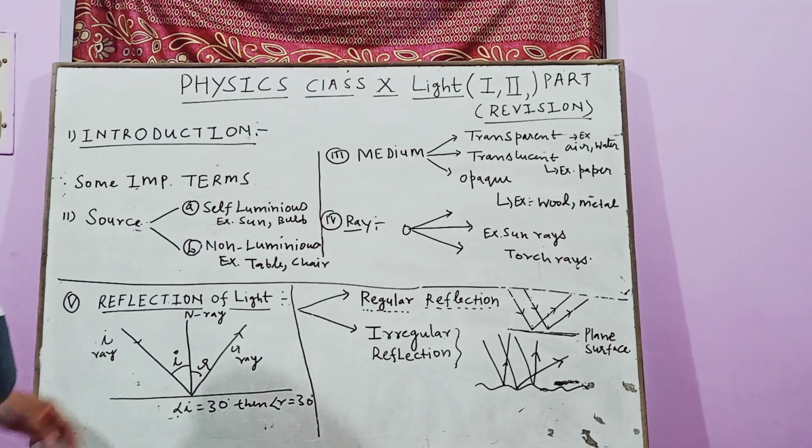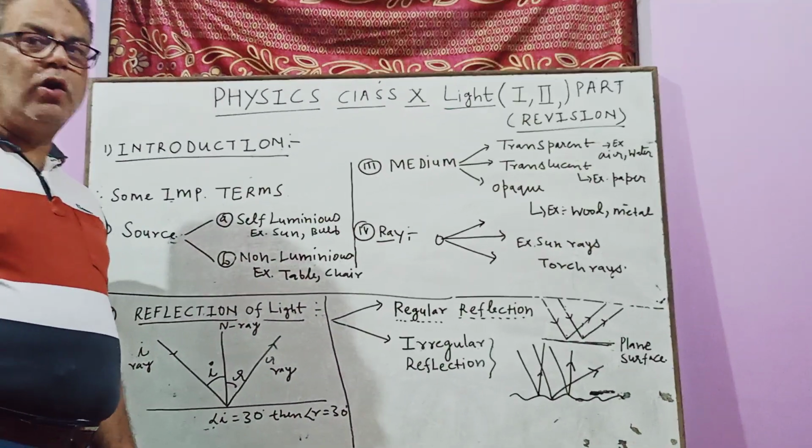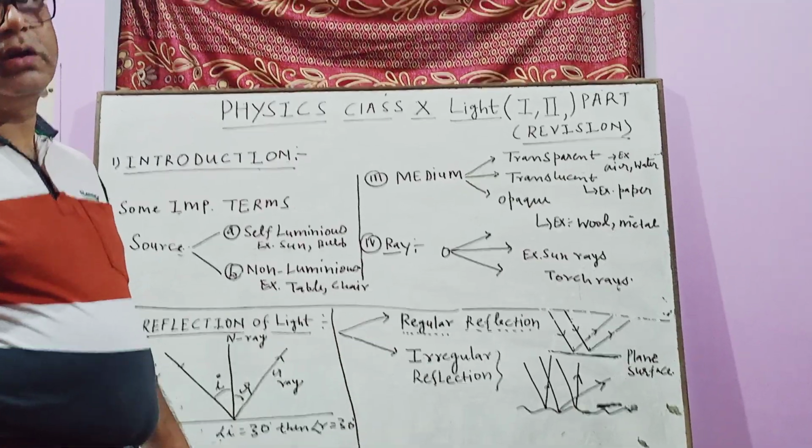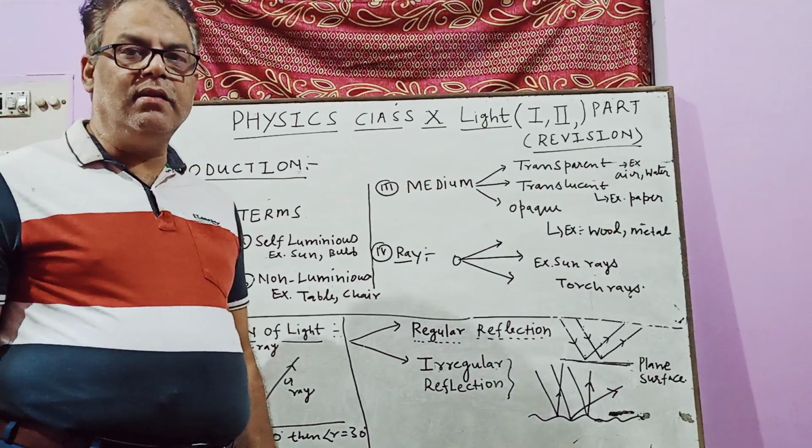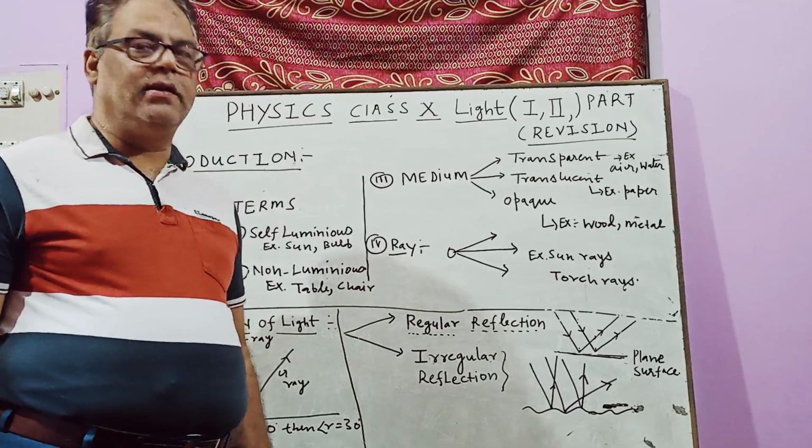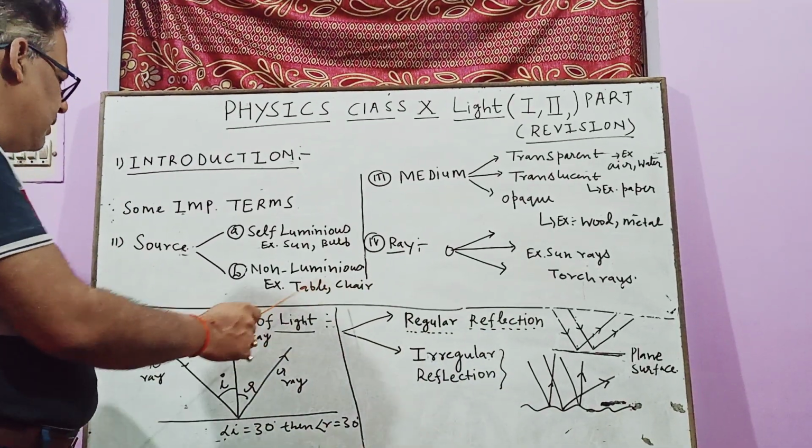Now I am coming towards the non-luminous. Non-luminous objects are those which do not give light. They can be seen through the reflection of light. Their examples are table and chair.